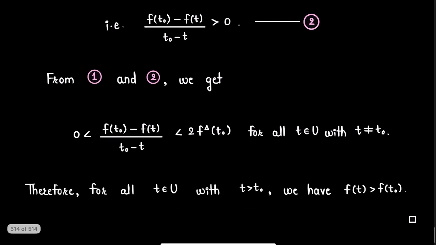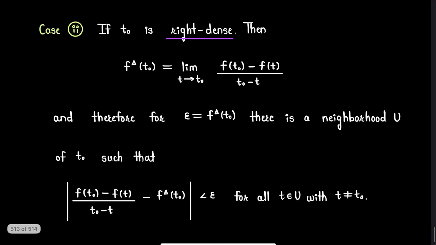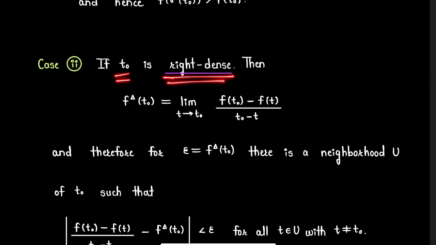Now here if we consider all points t from neighborhood u of point t0 which are different from point t0, so here this denominator will be negative since t is strictly greater than t0. But we have discussed that this whole term is a positive term, so we must have this numerator is also negative. That is f of t0 minus f of t is strictly less than 0. So from here we have f of t is strictly greater than f of t0. So result is true for the case point t0 is a right dense point also.